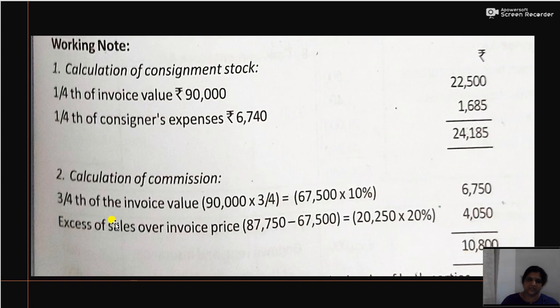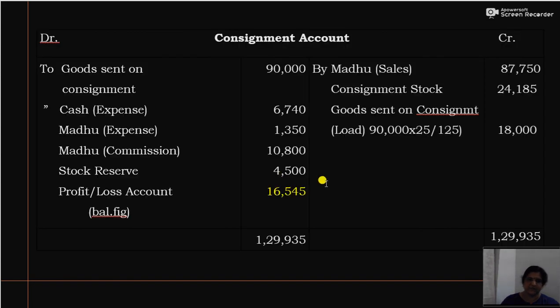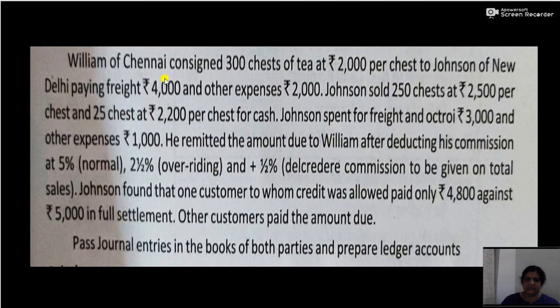So total commission is 10,800. This commission you also have to write here. Now when you balance this, you will get 16,545. So the consignment account balance will be the profit, being 16,545.